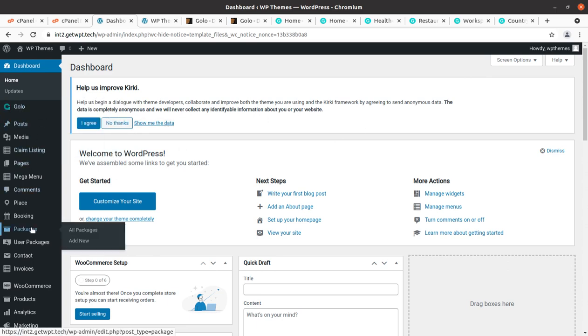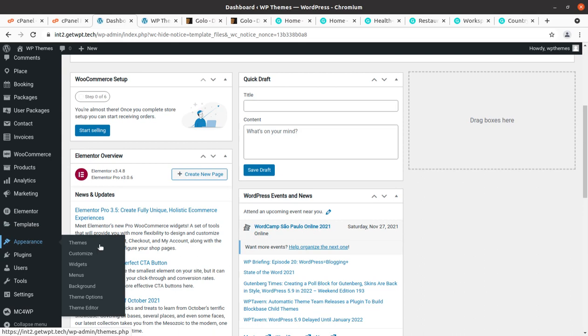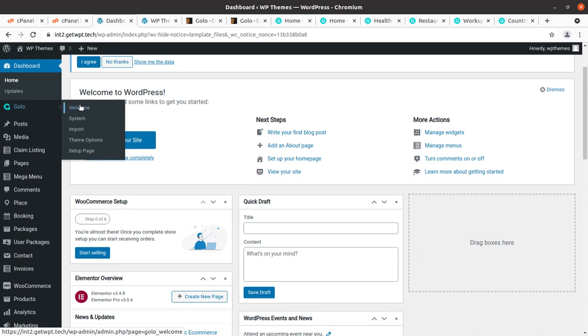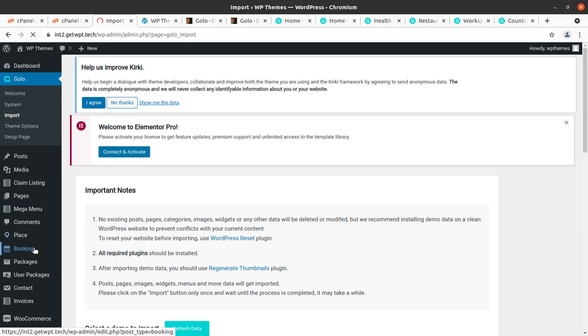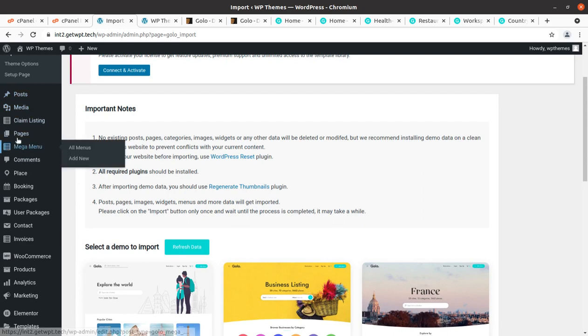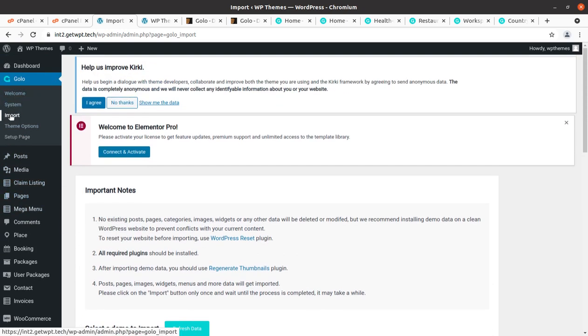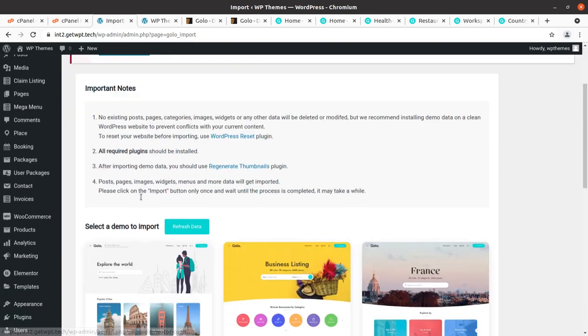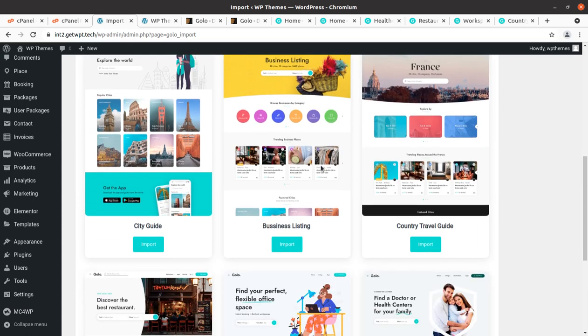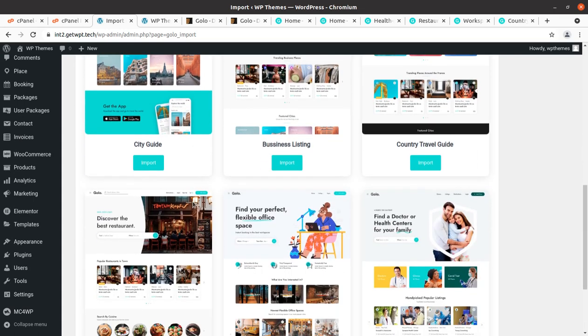Now I'm looking for the demo content importer, and theme options are here. Nothing is hidden in my video. This is why I'm doing it along with you on screen only. I am looking for the demo import; theme options are here, import is here. Let us check here. I will show you each and everything we got in this installation. So here is the demo import. It is lying under the Golo tab. Under Golo you will find the import option, and select a demo to import. So this is the selection, and we can choose any, as I told you.